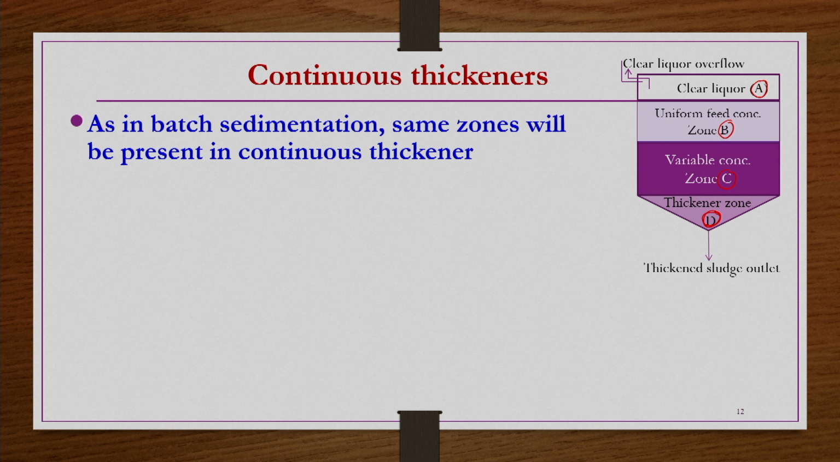Now, in the continuous process, what do we do? We continuously take out the thickened sludge from the outlet provided at the bottom. Similarly, we take clarified liquid continuously from the top as an overflow. Since both the clarified liquid and the concentrated sludge are continuously taken out from this thickener, this process is a continuous thickener. Here the feed is also continuously allowed to enter the thickener. So, how does it happen? Those things we are going to see.